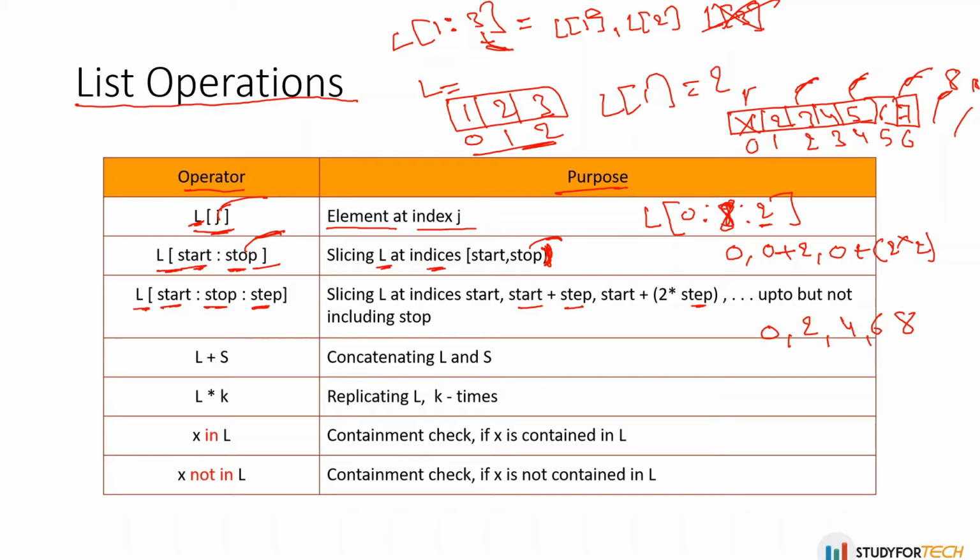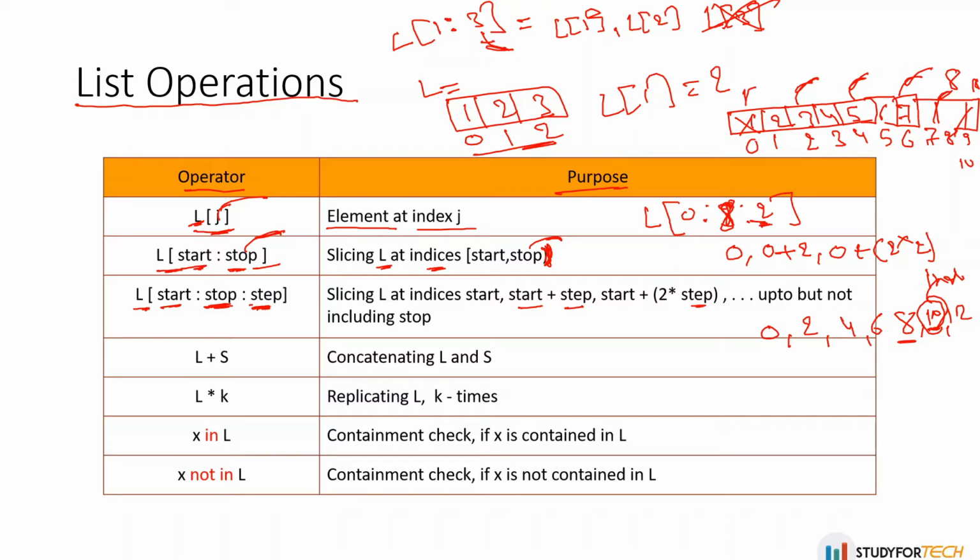So it will step by 2, and then it will check the stop criteria, when to stop. Let's suppose you have more values here, 7, 8, 9, 10. Even if this calculation comes to 10, 12, because we have given a stop criteria, that particular index will not be printed. It will stop when it comes to 8.